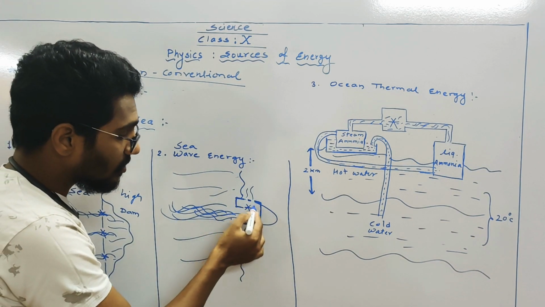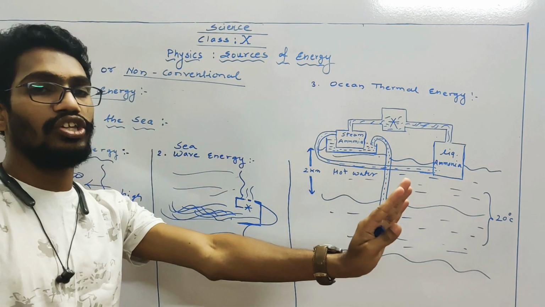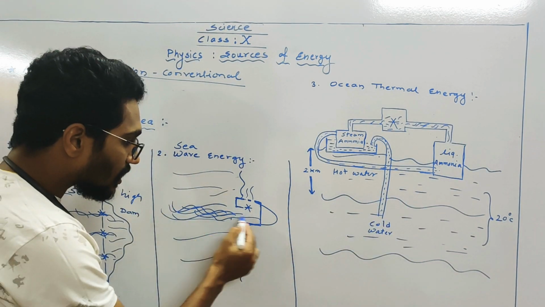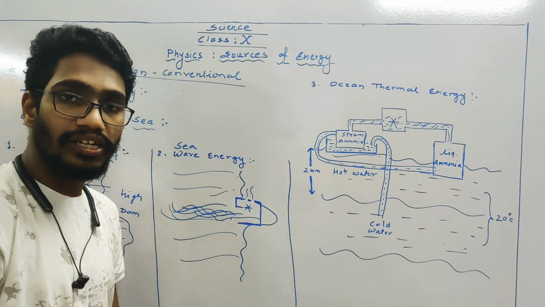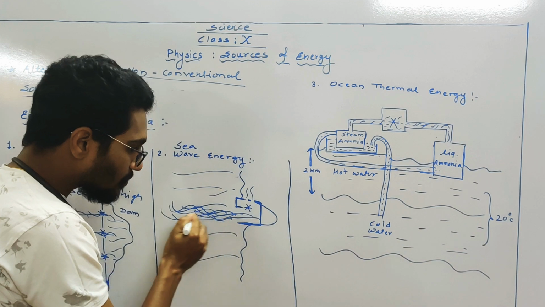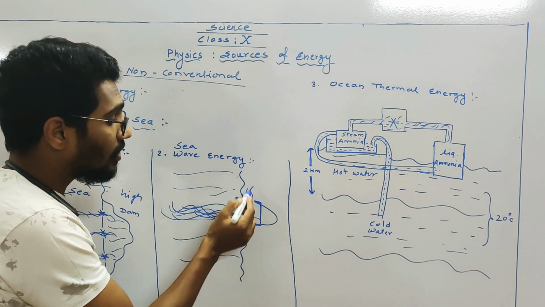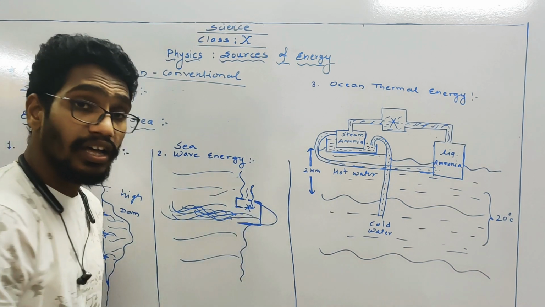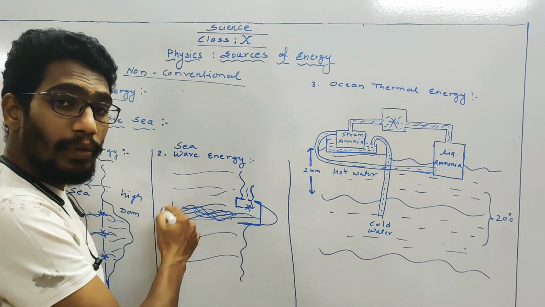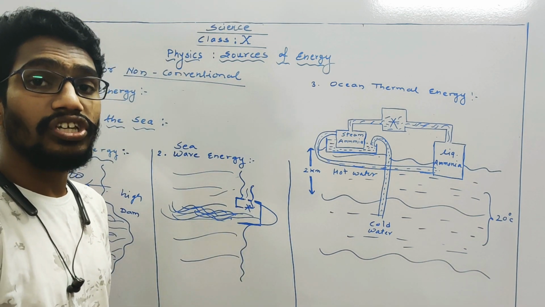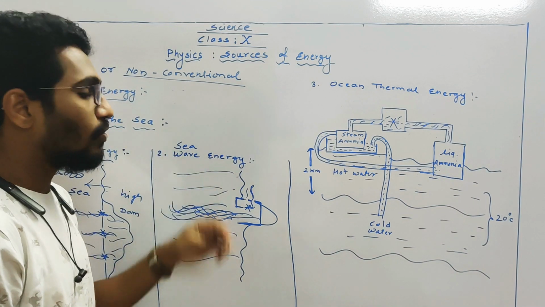And whatever the air inside this construction moves in the upward direction, बाहर निकल जाएगा because water strikes on that area. जैसे पानी टकराएगा हवा ऊपर जाएगी, turbine starts rotating and rotating turbine produces electricity. फिर वो टकरा के पानी वापस भी आएगा. जब पानी वापस आएगा फिर से ये कंस्ट्रक्शन खाली हो जाएगा, फिर से यहाँ से हवा कहाँ आएगी? अंदर. In this way, by utilizing this movement of water, we can harness the energy from sea waves. That is called as sea wave energy.